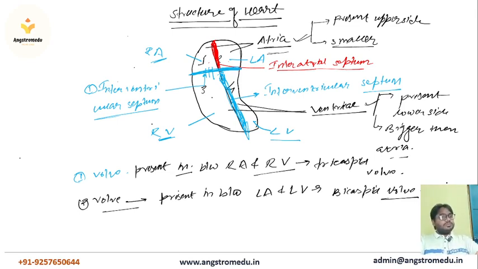So I am going to repeat once again. This is the structure of the heart. In the heart there are two chambers on the upper side which are smaller and known as the atria. Two structures present below the atria are known as the ventricles, and the ventricles are bigger than the atria. And there are three septa present in the heart. One is the interatrial septum, the second is the interventricular septum, and the third is the atrioventricular septum.